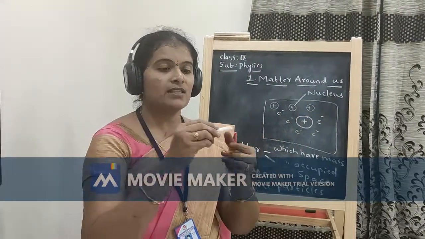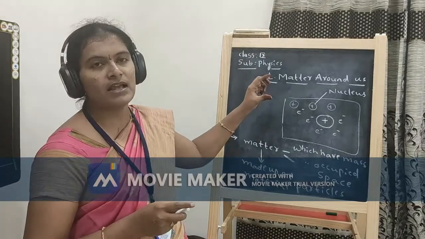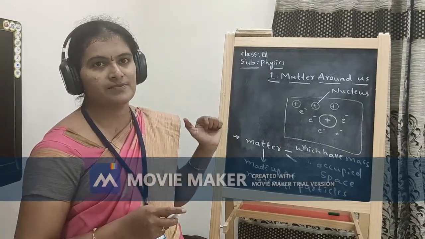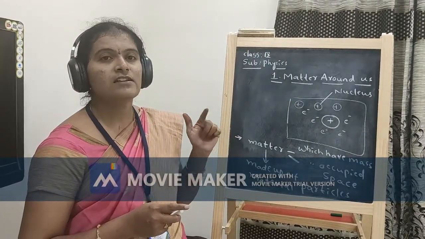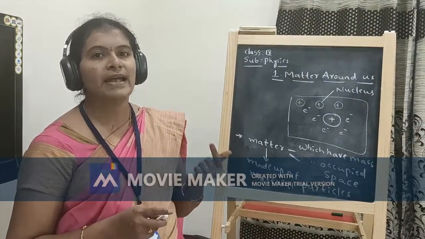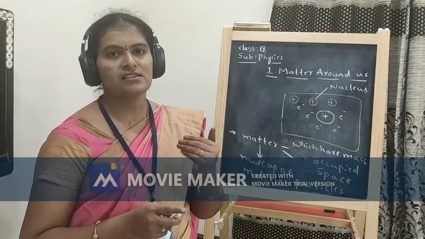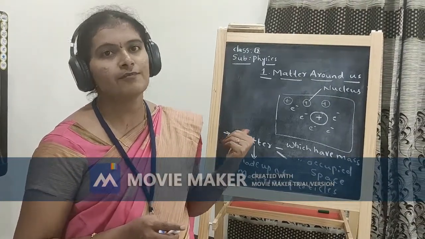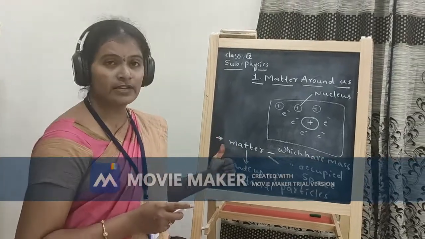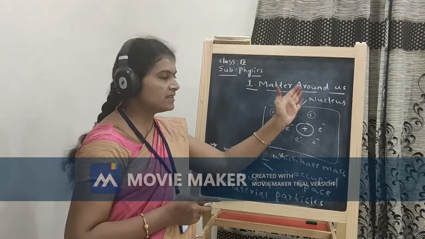So depending on the arrangement of the atoms in the substance, the matter is available in 3 states. That is called states of matter. So next our topic is states of matter. Is it clear for you? So this is the first chapter we are discussing, that is matter around us.